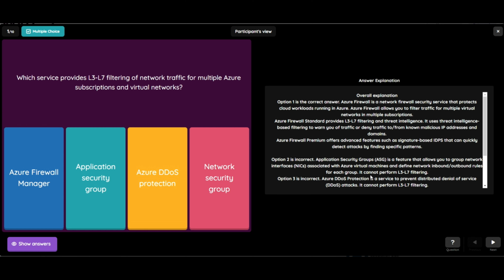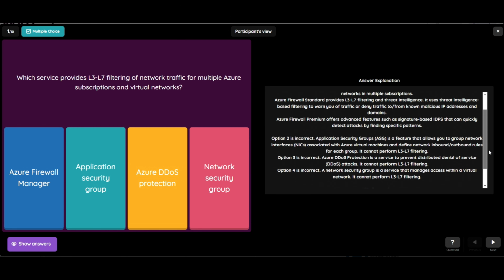Let's see the other options. Option 2, Application Security Group, is incorrect. Application Security Group is a feature that allows you to group network interfaces, NICs, associated with Azure virtual machines and define network inbound or outbound rules for each group. It cannot perform L3, L7 filtering.